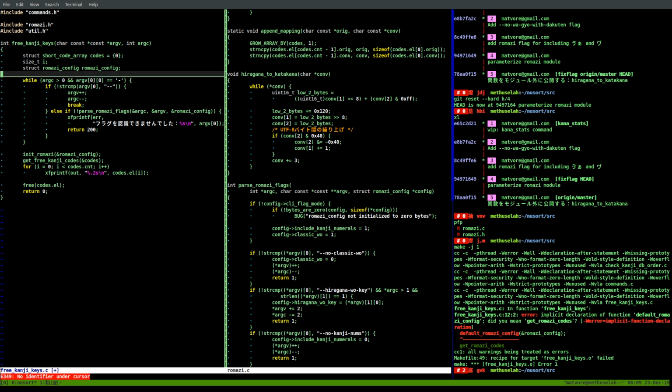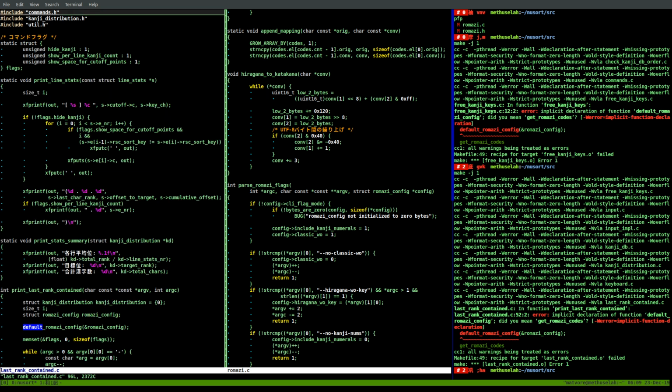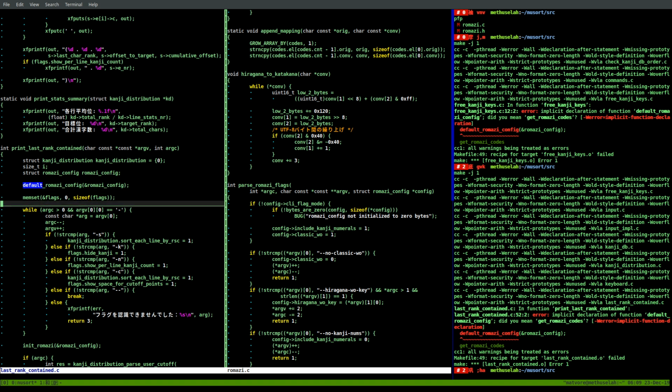So we no longer need this, but we do need to initialize it to 0. Okay. Then we need last rank contained. All right. Now this is for, we're not parsing here. We do want to parse though. Okay, so yeah, this is something I noticed when I was reading the code offline, but we're not parsing here. So